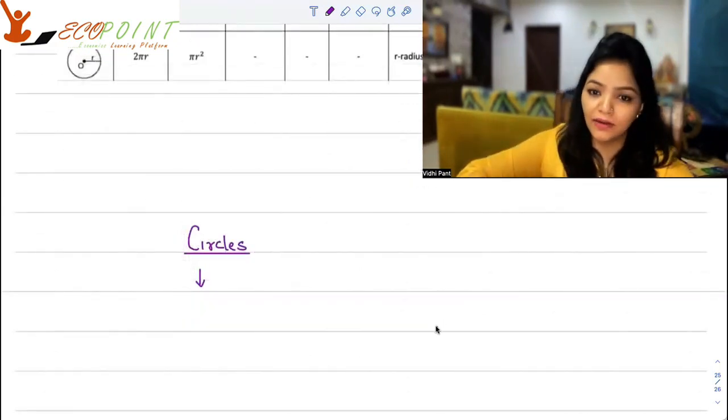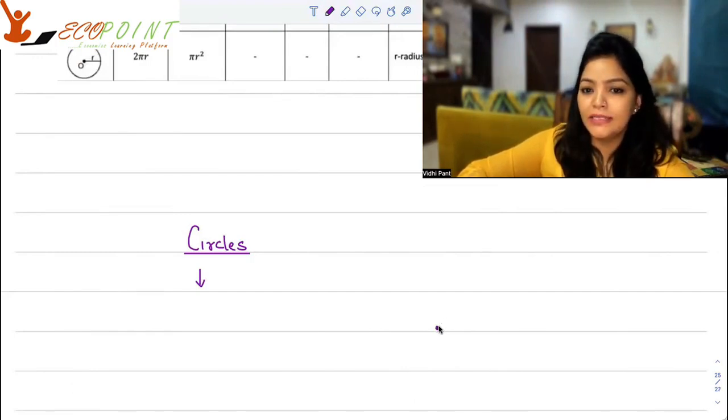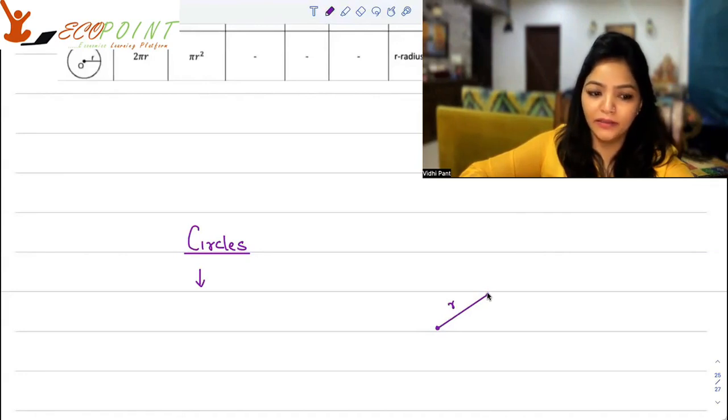What is a circle? So you have a fixed point. A circle is the locus of a point which moves in a plane such that its distance from a fixed point, which I'm taking here, in the plane is always constant.